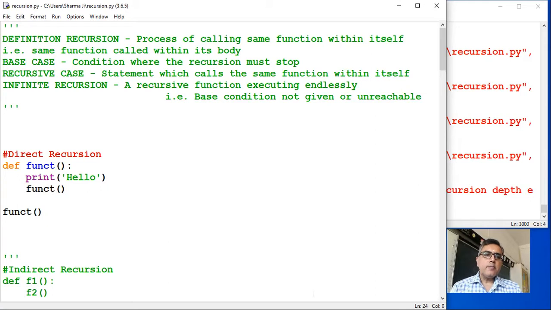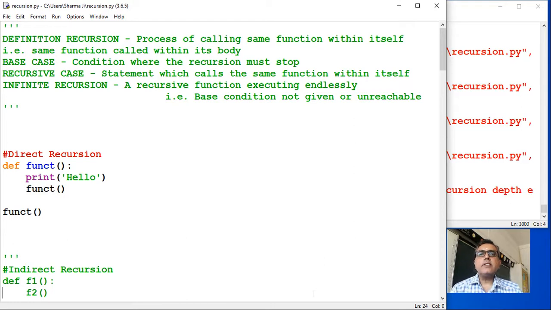Now today I am starting with a very important topic, which is recursion. Now what is meant by recursion? It is the process in which the same function which you are defining is called inside its body. That means when a function is called within itself, it is known as recursion. It is very handy in some situations where you have to call the same function multiple times.